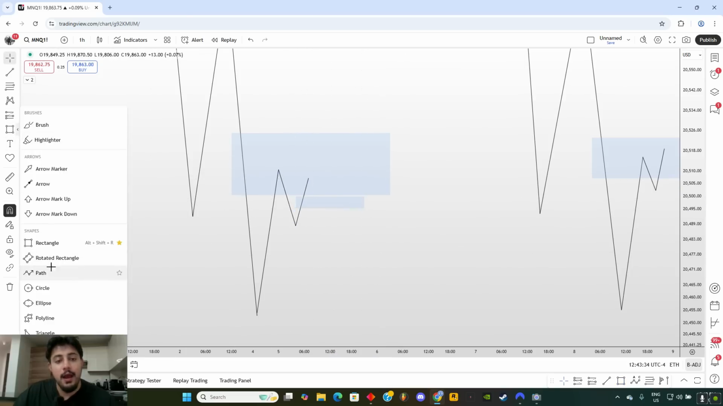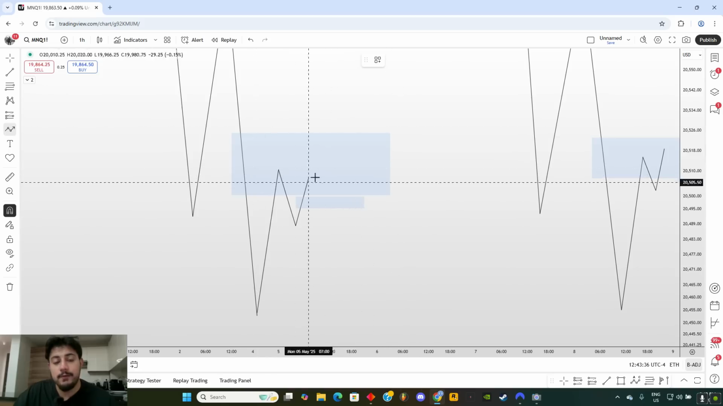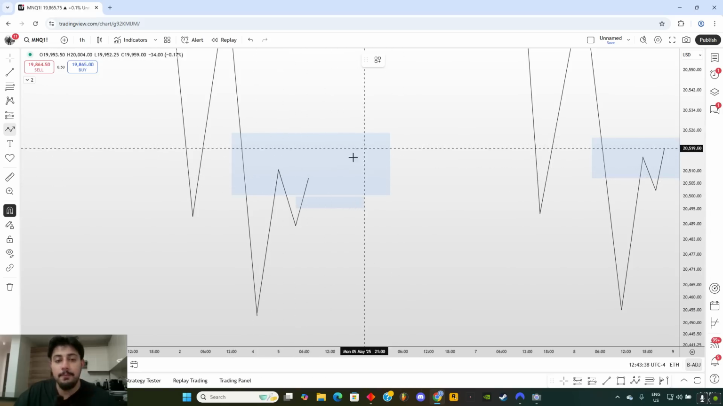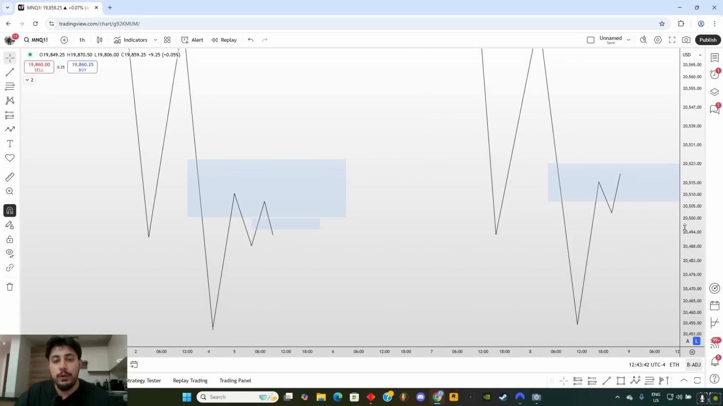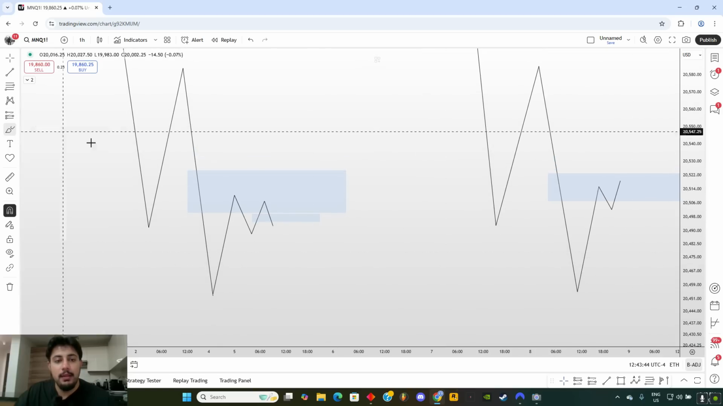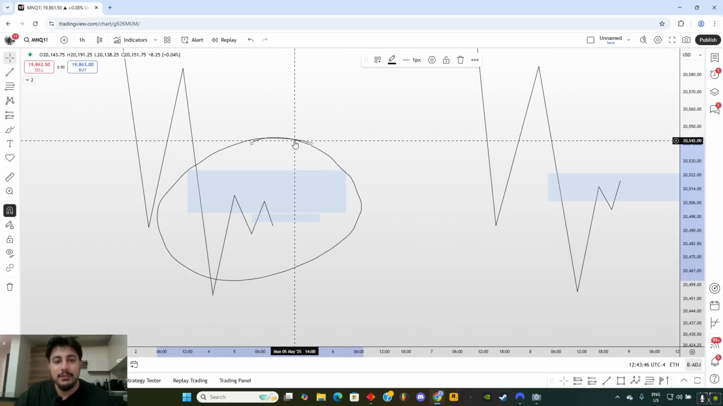And then after we have SMT divergence, after we are inside a 1 hour fair value gap, I'm waiting for price to inverse that fair value gap. Okay, so we always want to be trading the pair or asset that is stronger.